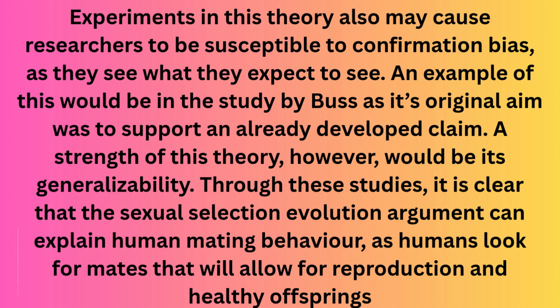Experiments in this theory may also cause researchers to be susceptible to confirmation bias as they see what they expect to see. An example of this would be in the study by Buss, as its original aim was to support an already developed claim. A strength of this theory, however, would be its generalizability. Through these studies, it is clear that the sexual selection evolution argument can explain human mating behavior, as humans look for mates that will allow for reproduction and healthy offspring.